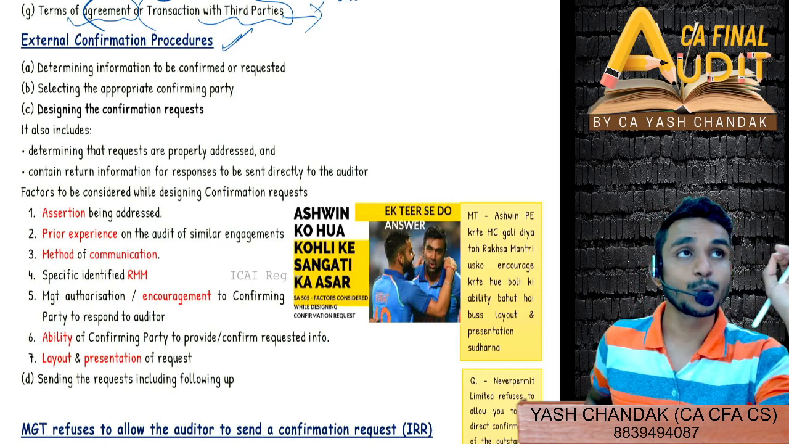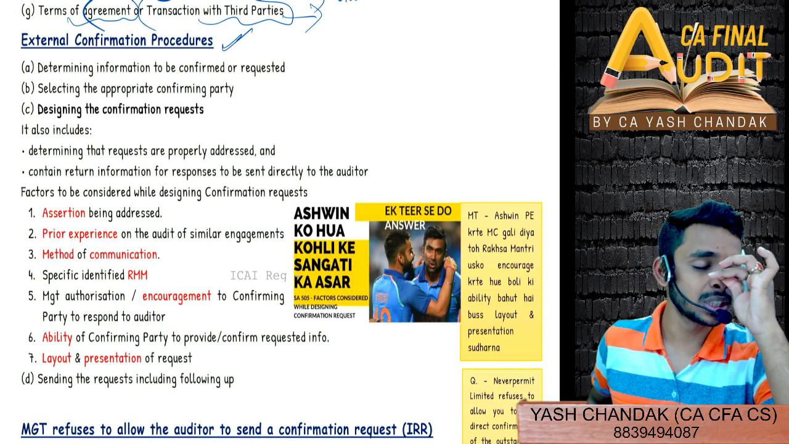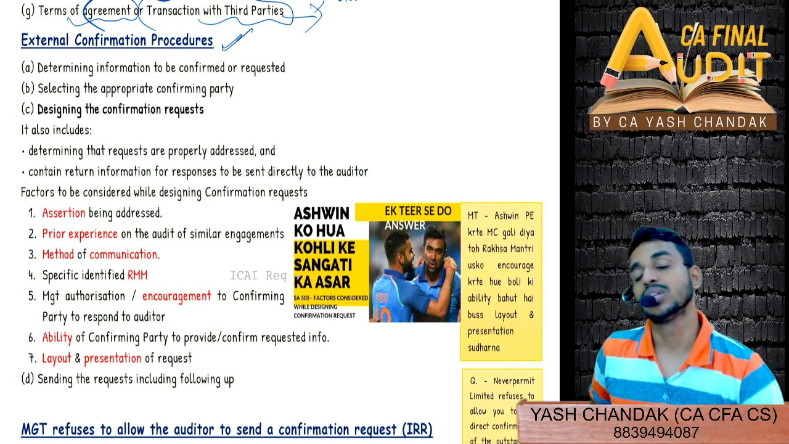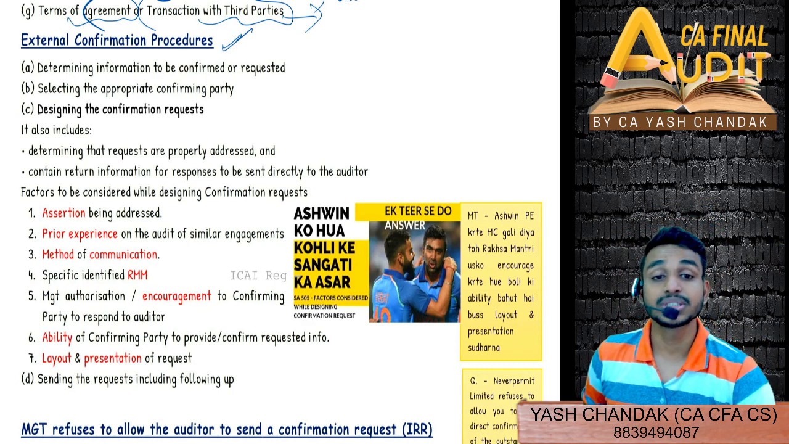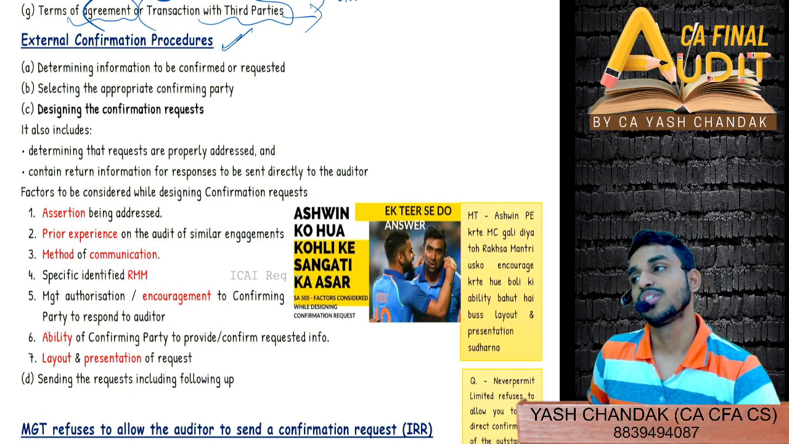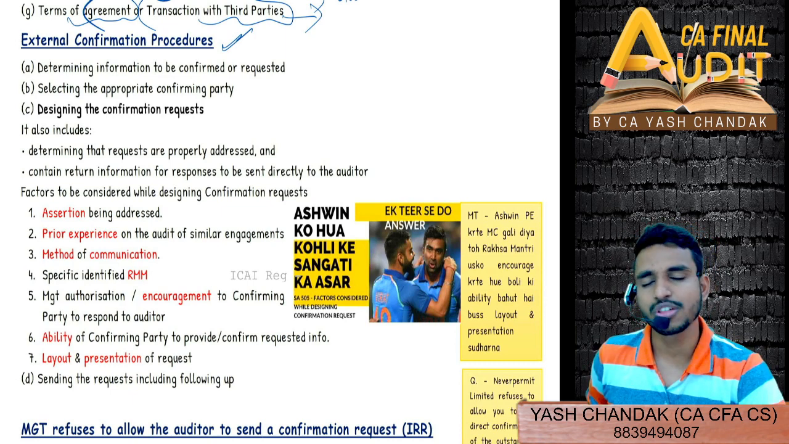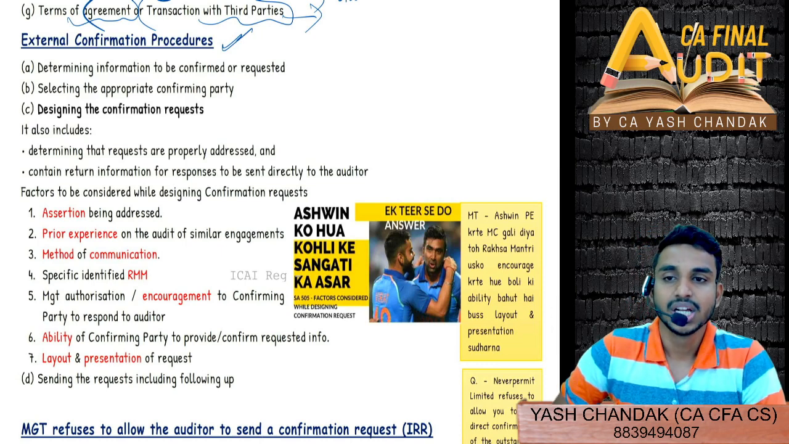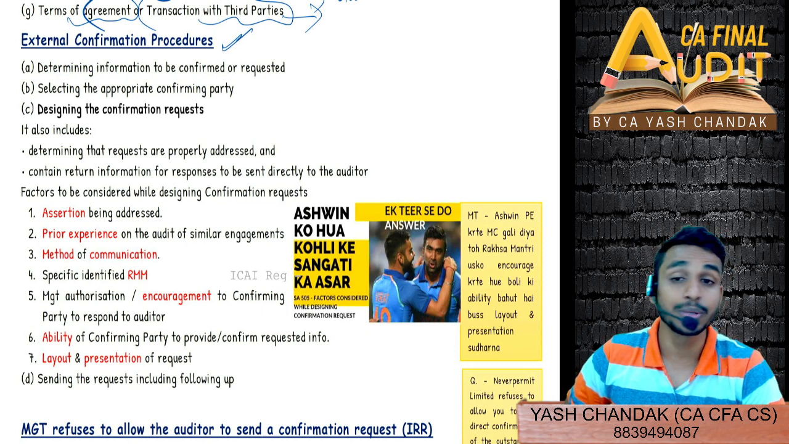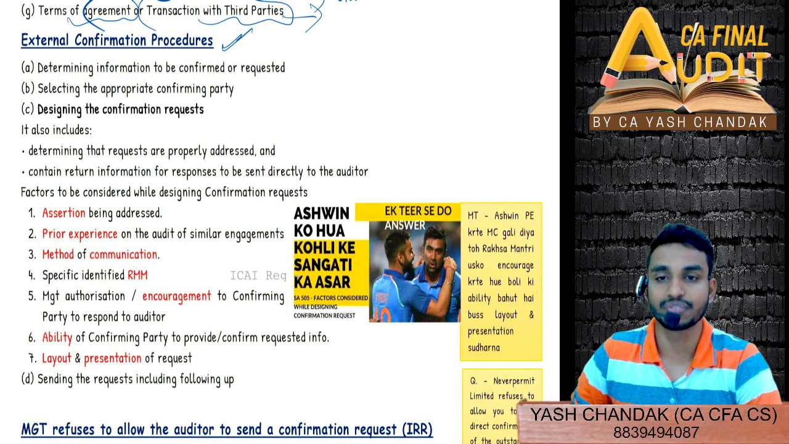Then you have to select an appropriate third party for the particular information you have selected. For example, you selected cash bank balance. Then you have to get the external confirmation from the bankers of the entity, right? You will contact the bankers of the entity. Similarly, if you selected the information as account receivable, then you will go to the debtors of the entity. So then you will select the appropriate party, very important, who will actually give you the confirmation, right?